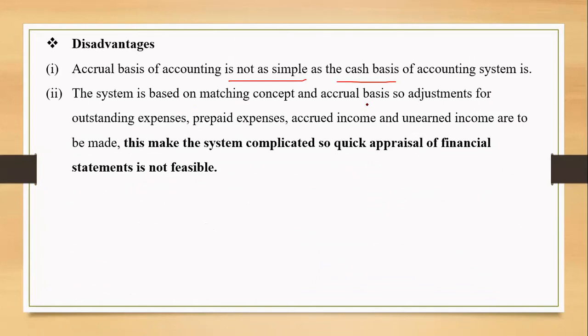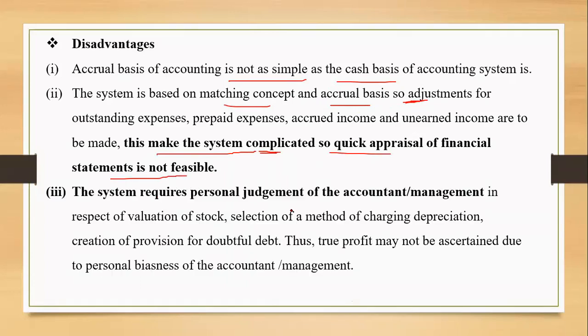Second, the system is based on matching concept, accrual basis, so adjustments are to be considered. Because of this, the system is complicated, so quick appraisal of the financial statements is not feasible. The system requires a personal judgment of the accountant or the management. Personal judgment in respect of the valuation of stock, the selection of method of charging depreciation, for creating a provision for the doubtful debt. Wherever the personal judgment comes, it's a limitation, it is always a disadvantage. So the true profit may not be ascertained due to the personal biasness of the accountant or the management, right?